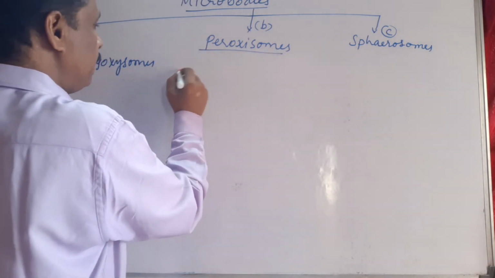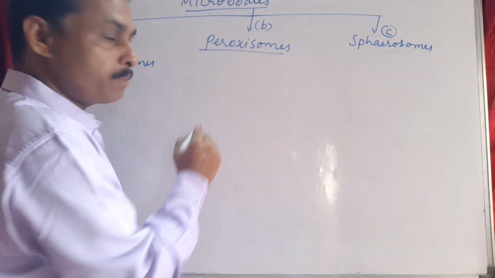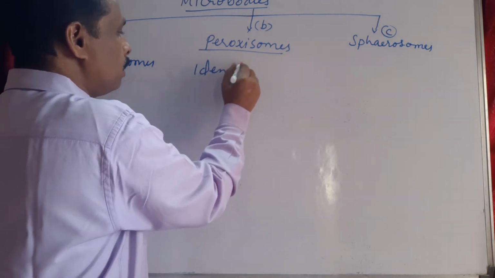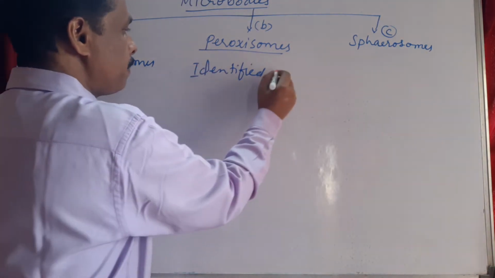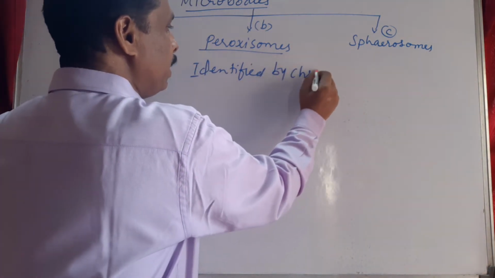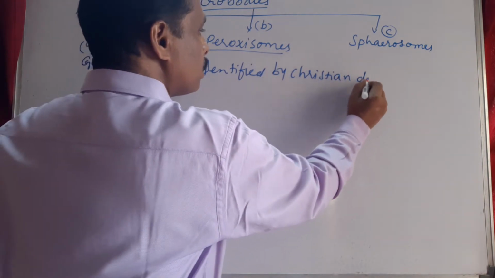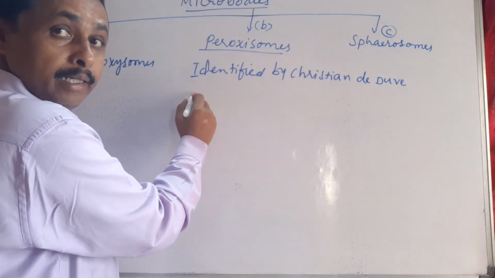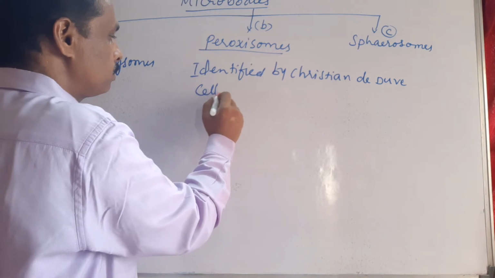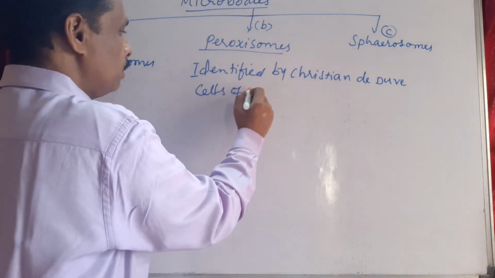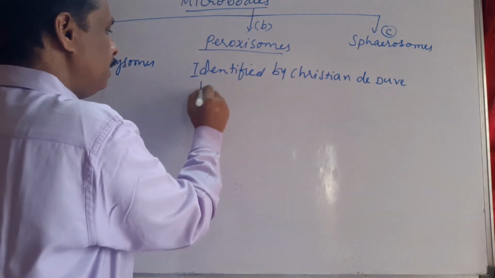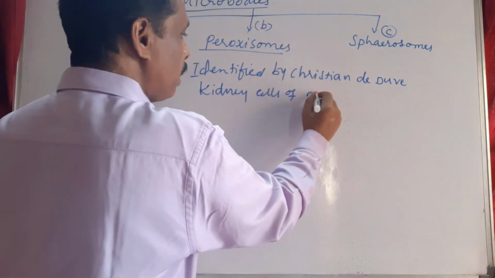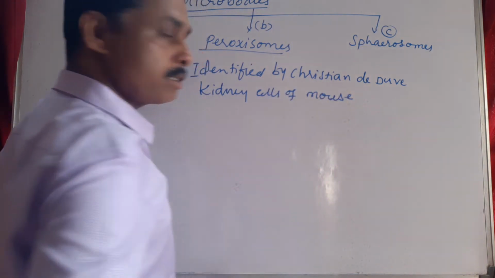Next one is peroxisomes. These peroxisomes were first identified by Christian de Duve in the kidney cells of mouse.